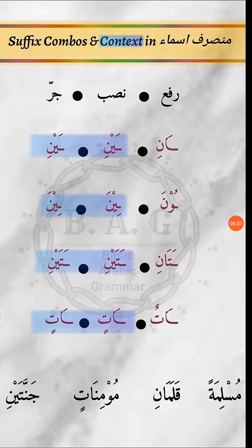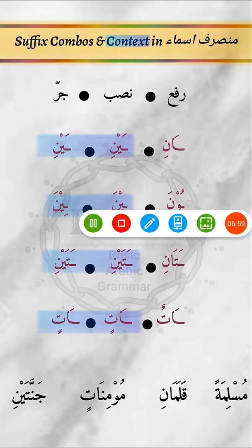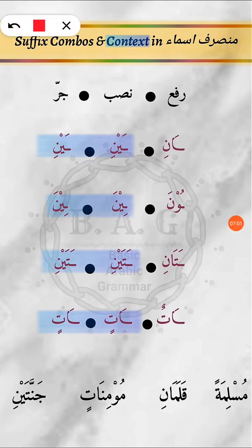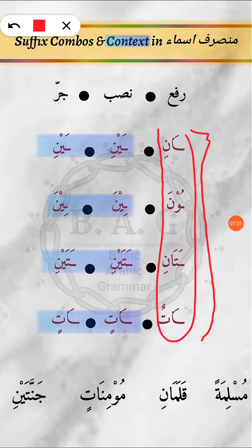Now just a very brief comment about the suffix combos and the context in munsarif asma. There are a couple of suffixes that we are going to study individually, and they are different from each other. As you can see, all the rafa forms are different from the nasab and jar forms, but all the nasab and jar forms are similar to each other. So we have the suffix ani for rafa and aini for nasab and jar.